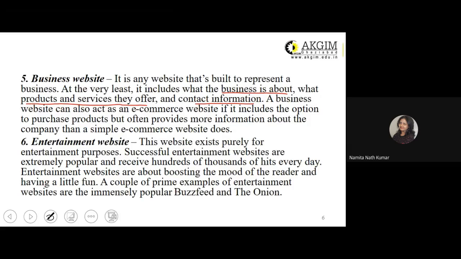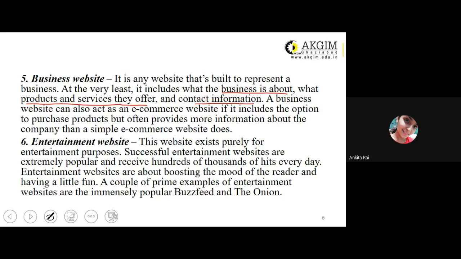Similarly, you have the online presence of NDTV as a news channel. So they are also known as your entertainment websites. The reason being, more than videos, you have a lot of content over there, which the online users generally read for entertainment purposes. Is it clear?